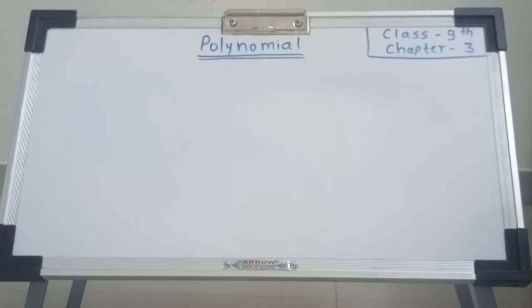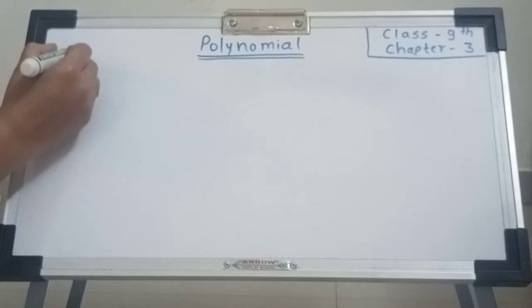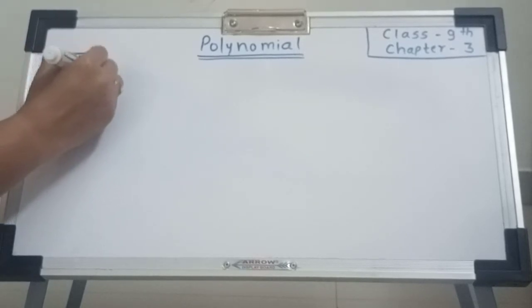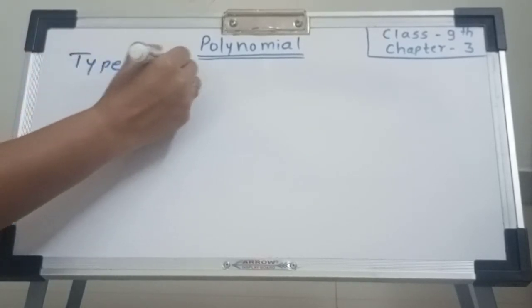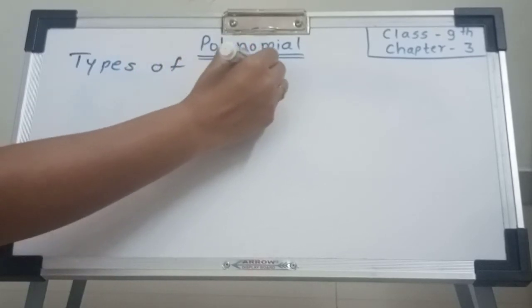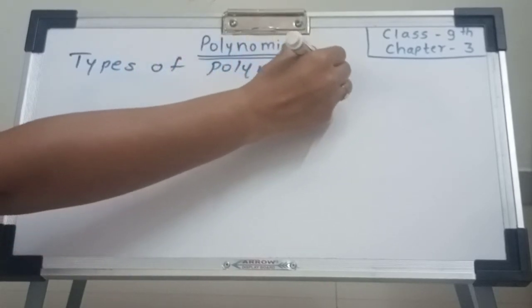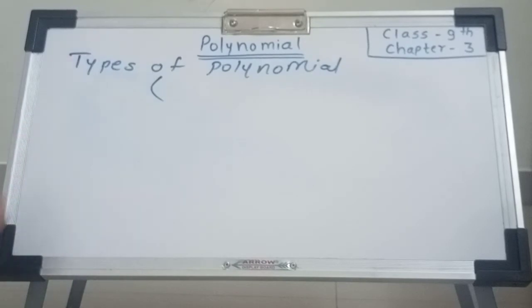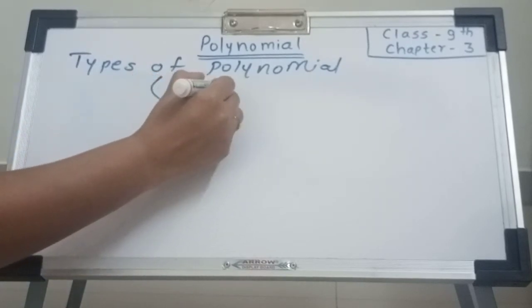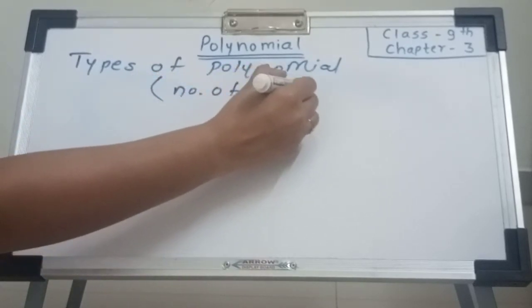Now the next is types of polynomial based on terms. Types are based on number of terms. How many terms in the polynomial? Number of terms. First type is monomial.